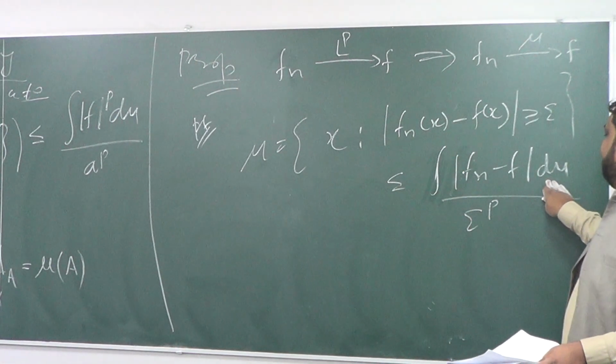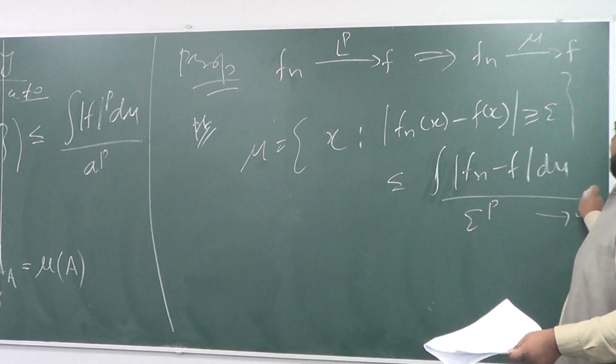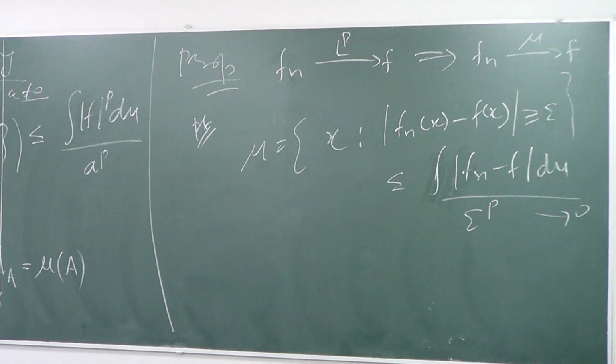And since you have this convergence, this goes to zero as n goes to infinity. So you got the convergence in measure. Okay, so let's take a break and then meet again.